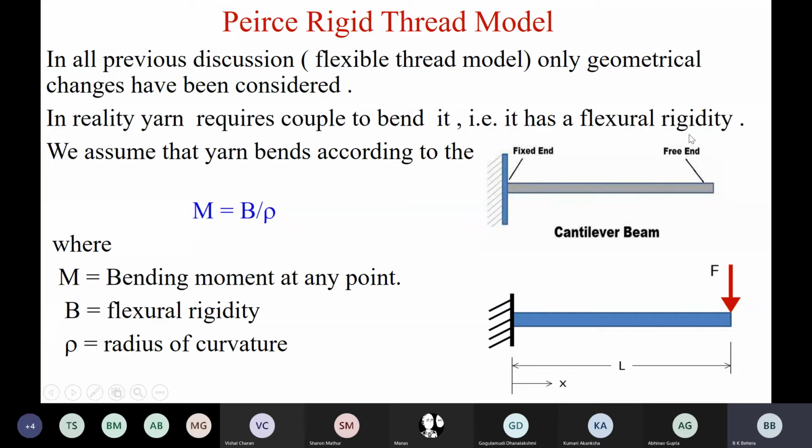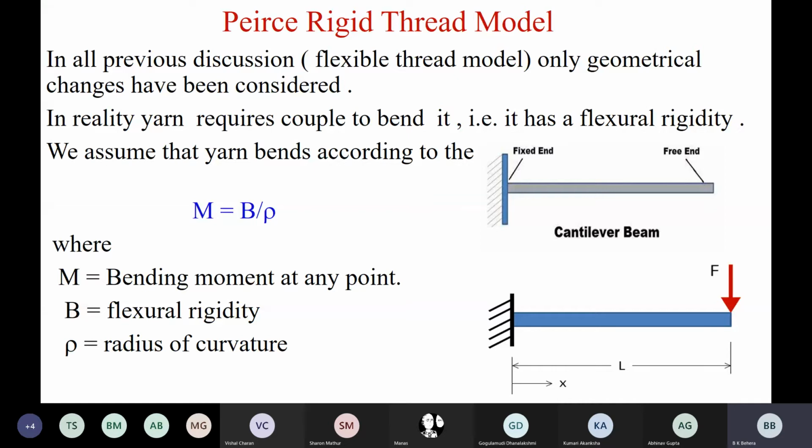The relationship between the couple applied, the bending rigidity of the yarn and the radius of curvature is given by the equation M is equal to B upon rho. M is the bending moment at any point, B is the flexural rigidity, rho is the radius of curvature. This is simply the fundamental equation of bending, and we will consider it in this model.